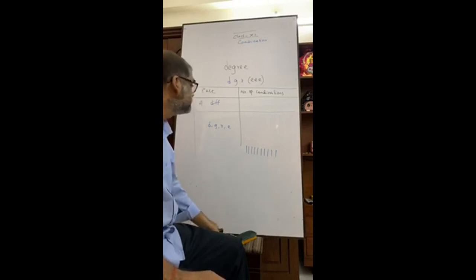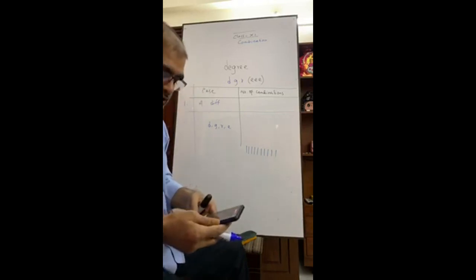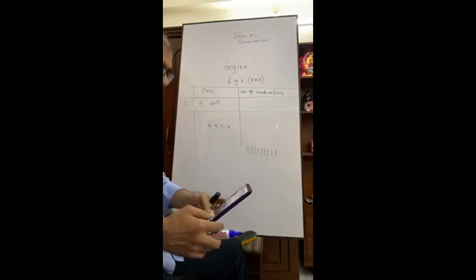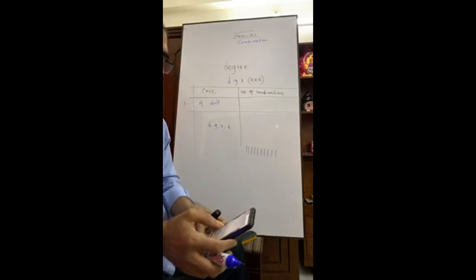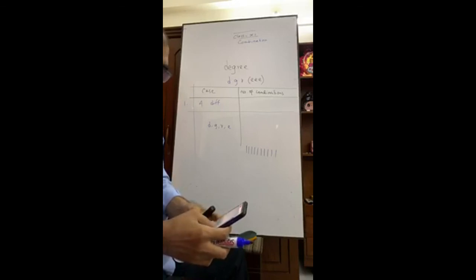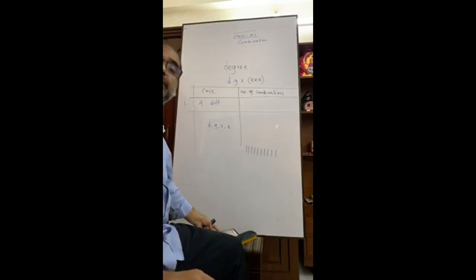No answer. You have gone to a market and you want to buy 1 pen. Okay? How many ways are there to buy 1 pen? I am not getting any answer from you. Can't you answer?